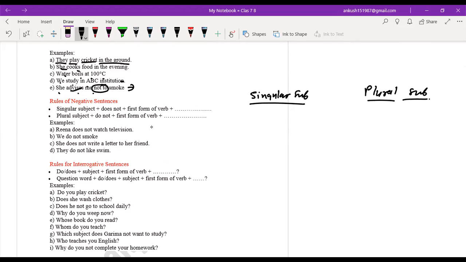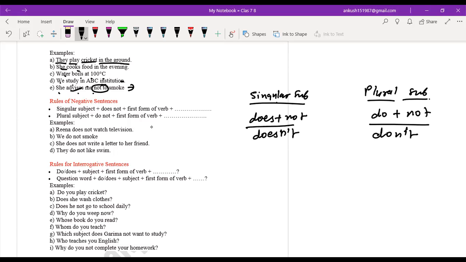So for singular subject we use does plus not, and for plural we use do plus not. Here its abbreviation you may use, like doesn't, and here don't. Understood? You may use the abbreviation. Understood? Have you got it?